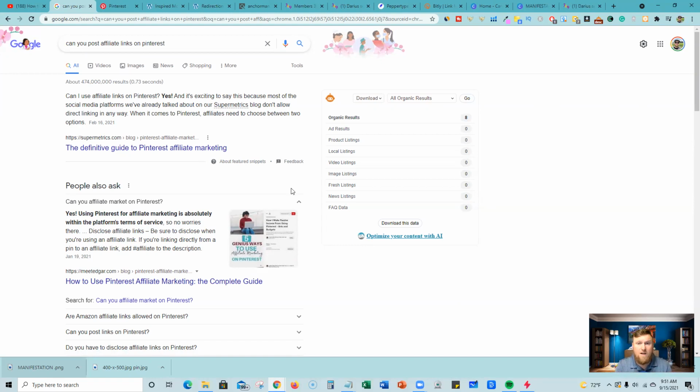They do block redirects to Bitly, and anytime I tried to redirect to my website, they also blocked that as well. So if you're sending traffic and the end landing page to that traffic is going to be like a ClickBank product or something like that, or Bitly, they're going to block that. I'm not going to show that example. You can go out and find out for yourself, but that is the case.